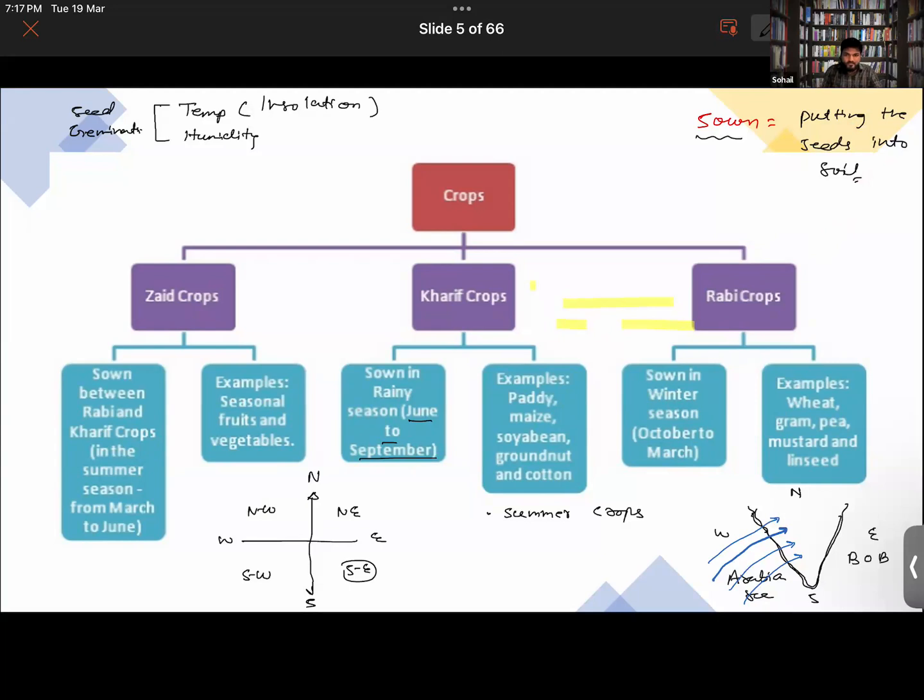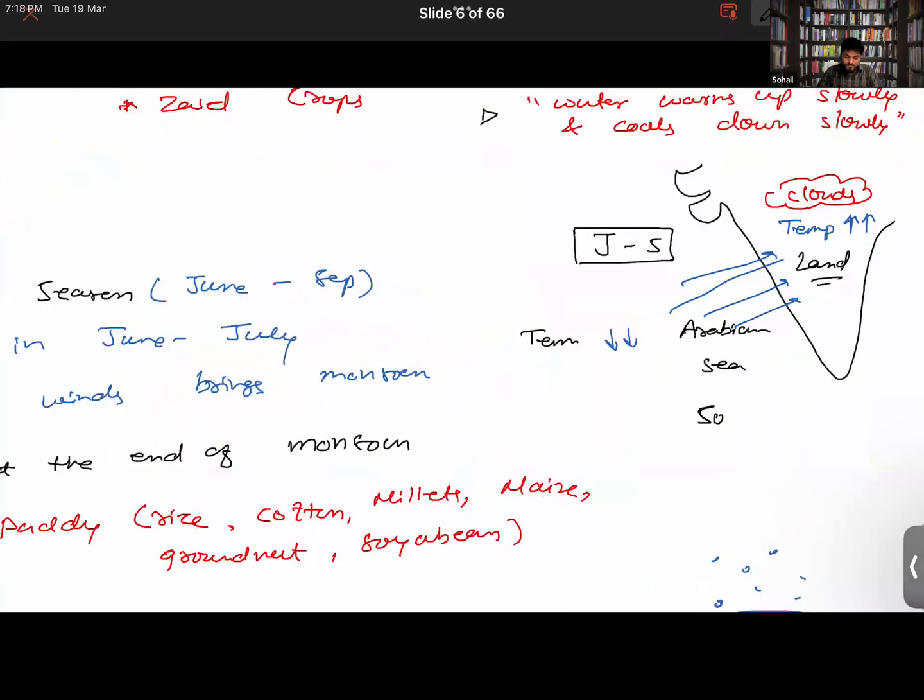Once the winter has started, you might have seen the farmers start to sow the seeds of different crops like wheat, gram, pea, mustard, linseed. So that's all about the rabi crops.